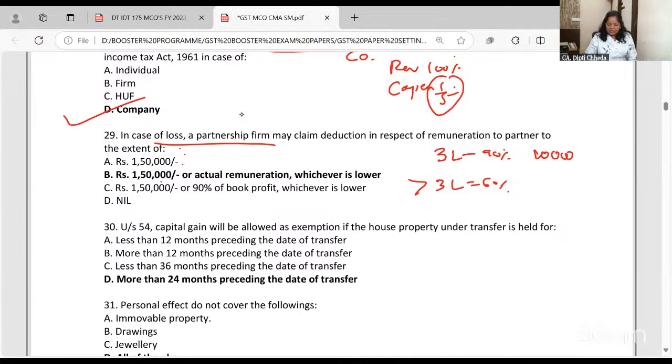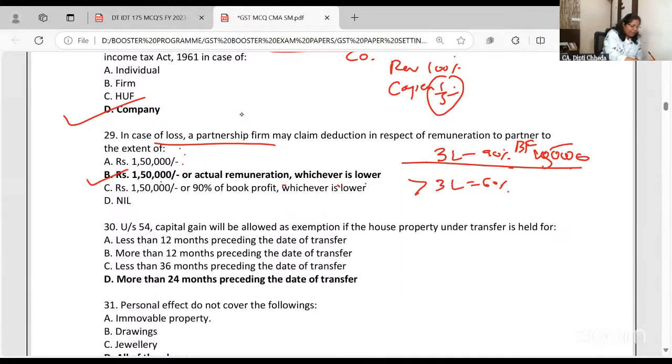It is double, 1,50,000. So first 3 lakh, 90% of the book profit or 1,50,000, whichever is lower. One second, 1,50,000 or actual remuneration, whichever is higher it should be.